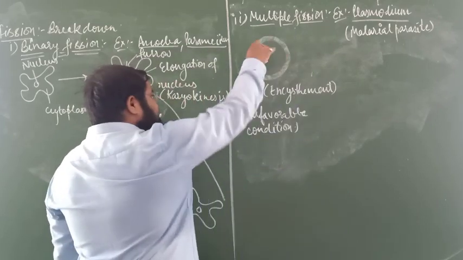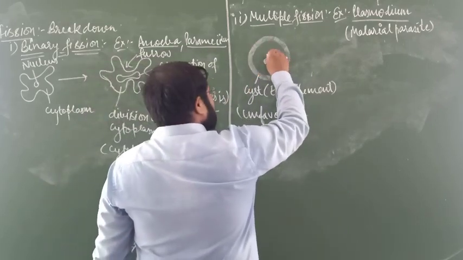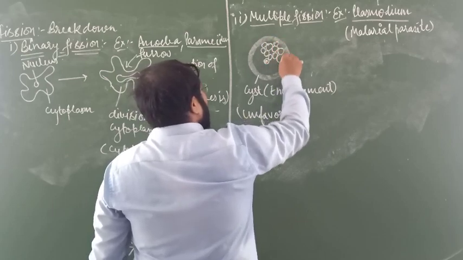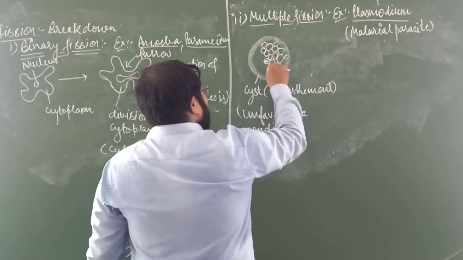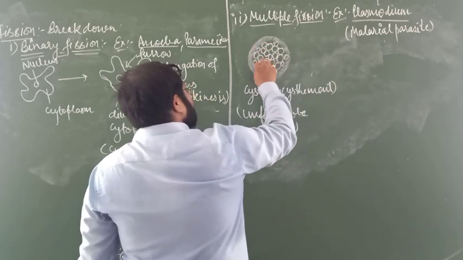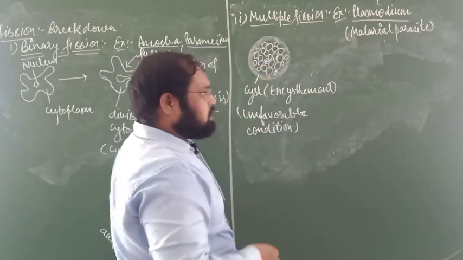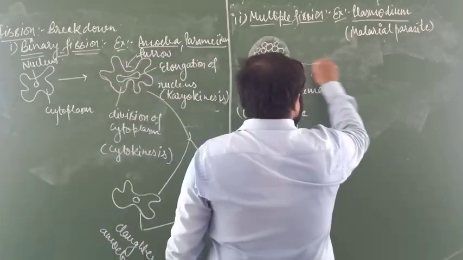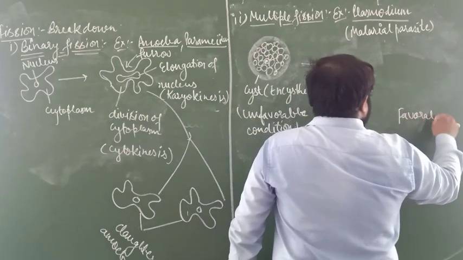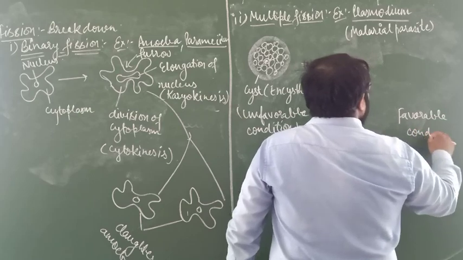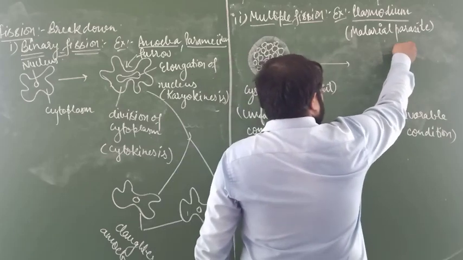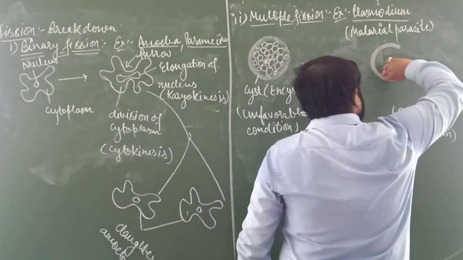Okay. Inside the cyst, it keeps dividing continuously by the process of fission. Okay. Later, if a favorable condition comes, then this cyst will be broken down.